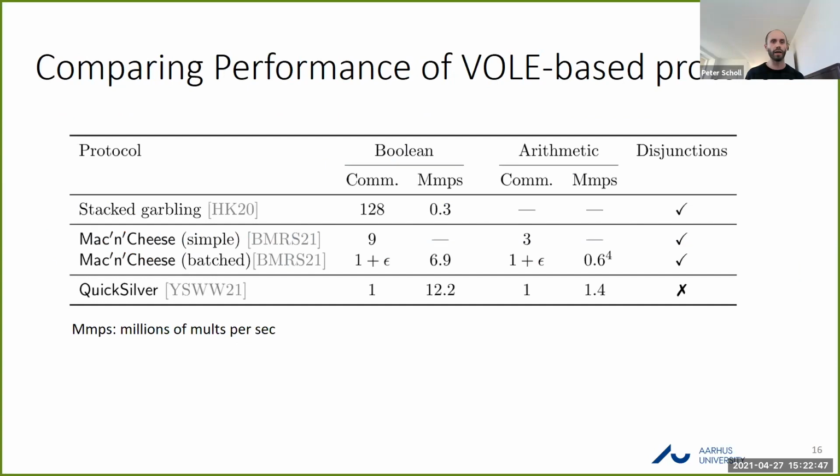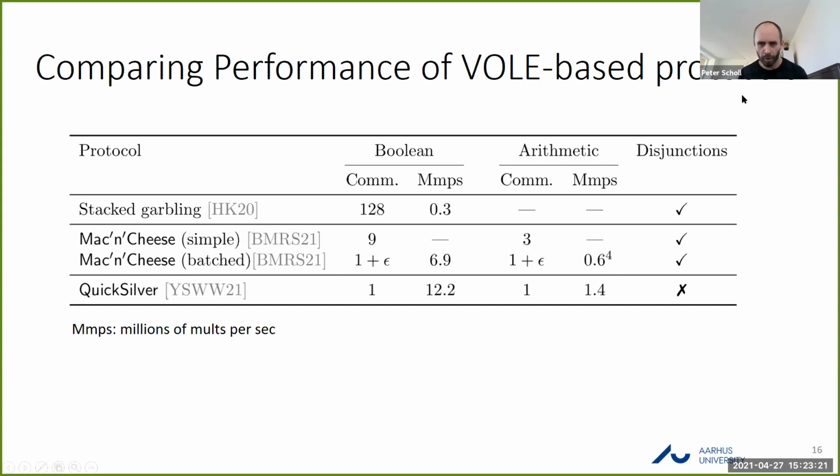Okay, so very quickly, I'll just go over some rough performance numbers of some of these protocols. So here I've got the Mac and Cheese protocols, or some variants of them, as well as the Quicksilver protocol, which I haven't talked about, a recent concurrent work on ePrint, which uses a more efficient multiplication check for these information theoretic MACs or homomorphic commitments, and actually makes non-black box use of the information theoretic MACs to do things better.